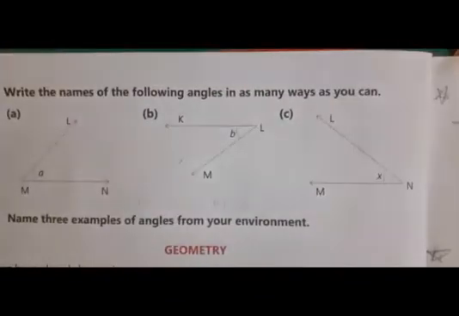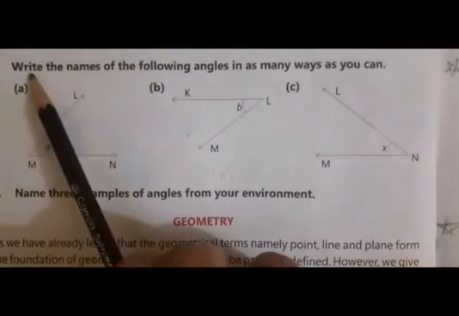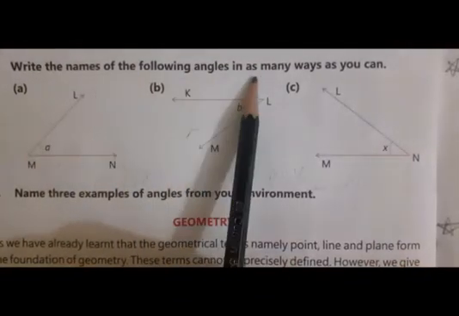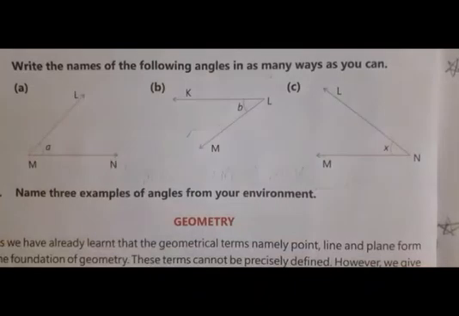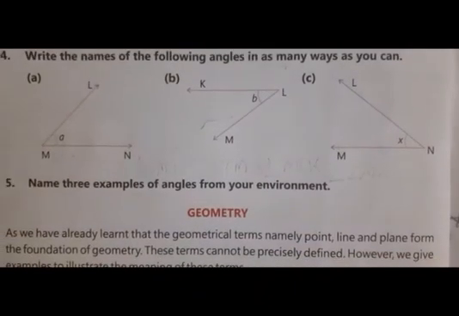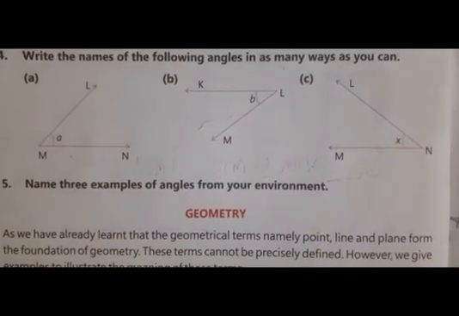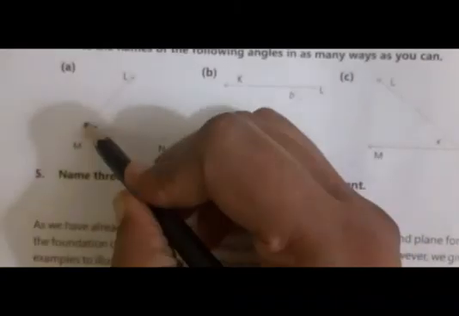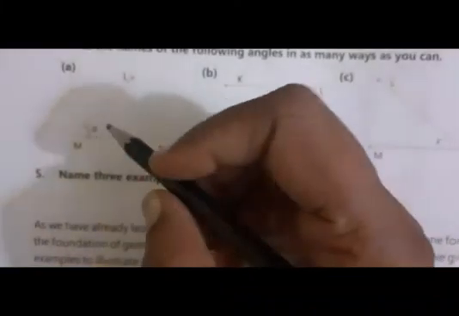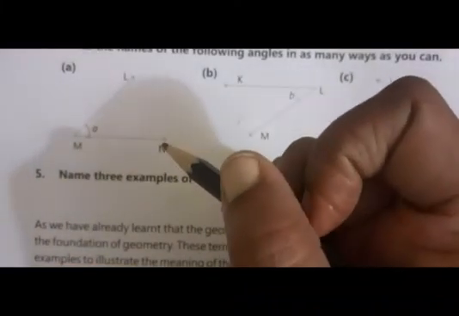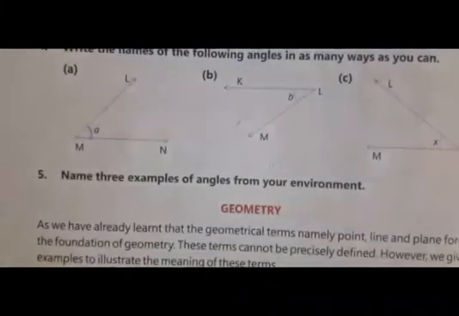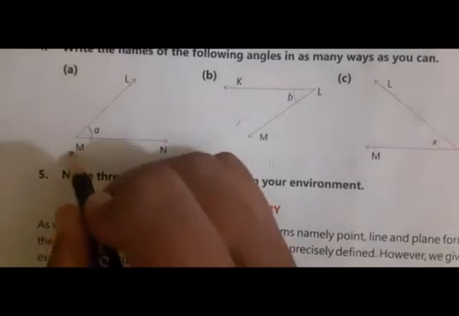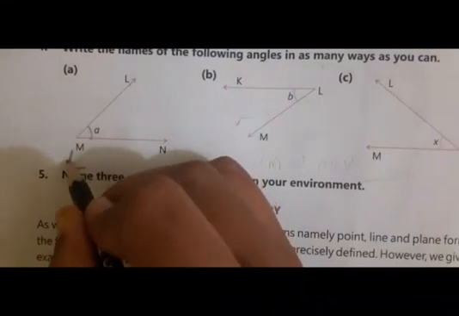Now the fourth one. Write the names of the following angles in as many ways as you can. An angle can be written only in two ways. First of all, we will start from here. The word which is at the vertex should always come in the middle. So angle, this is the sign of angle.